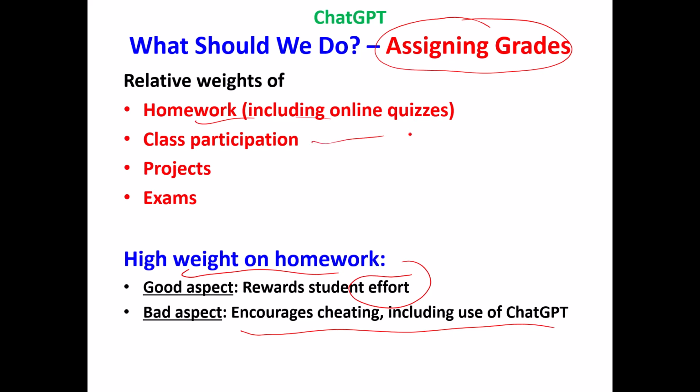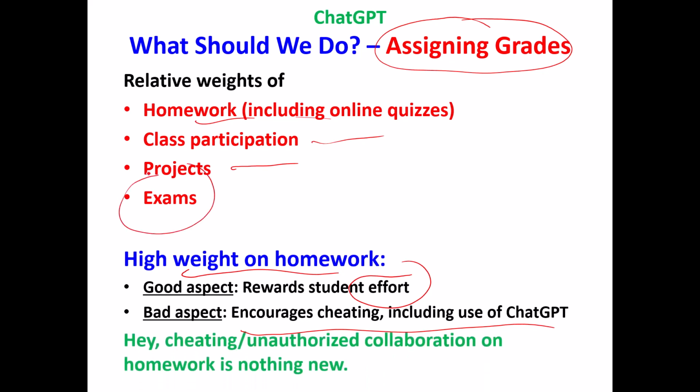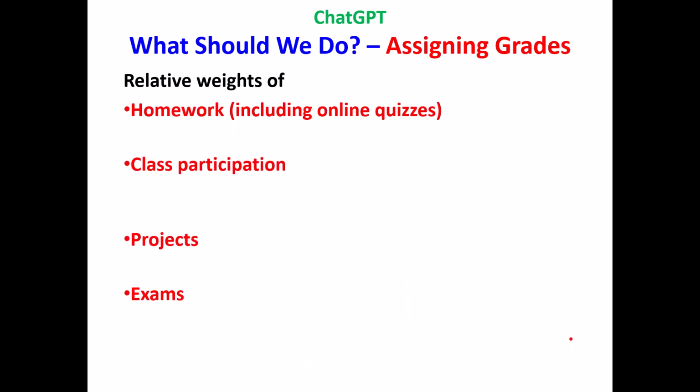Class participation, ChatGPT can't do that for you. Projects, we'll see an example of a project in a few minutes here. ChatGPT can't do those. Exams, well, let's talk about exams. And remember, I'll say this again, cheating, unauthorized collaboration on homework, that's nothing new. So you just need to ramp up a little bit the controls you have in place, so that students who are tempted to cheat on homework are prevented from doing that. And one control is to not put so much grading weight on homework.